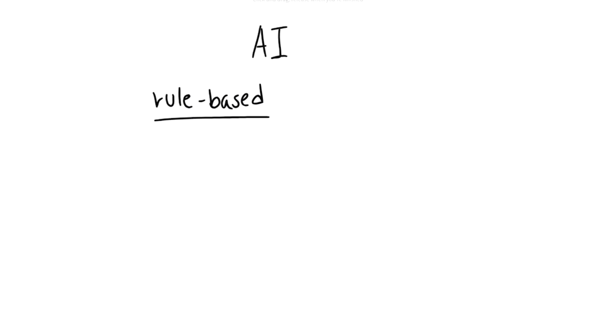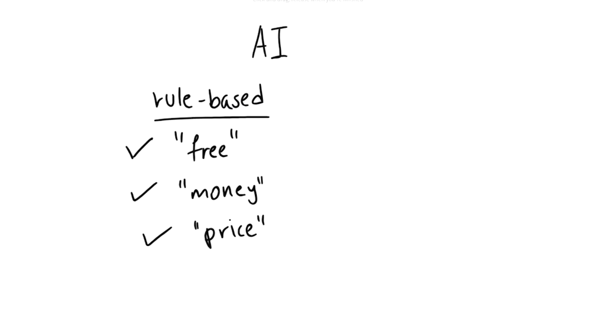For example, if we take an AI system that is used to detect spam emails, if it's using a rule-based approach, we would have a list of rules or conditions. For example, we might have, if it contains the word free, another rule might be if it contains the word money, or if it contains the word price. And based on these rules, we're going to detect if an email is spam or not. So this is a rule-based system.